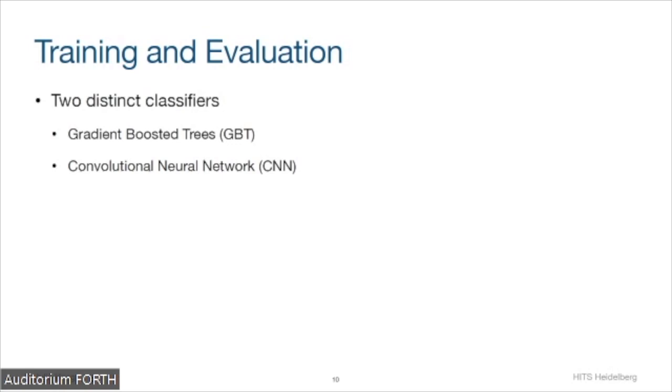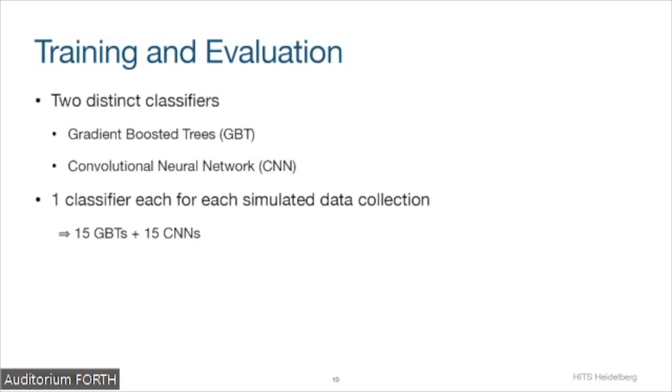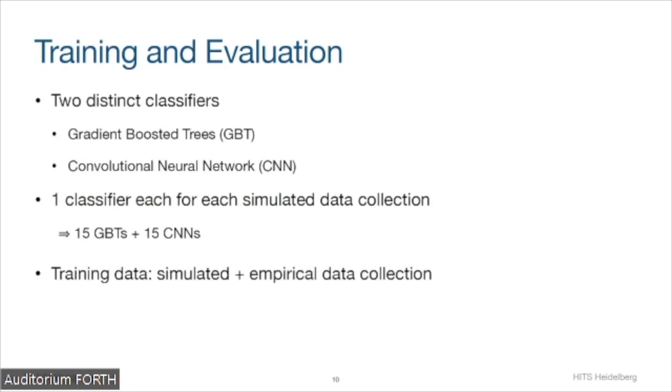And also CNNs require only minimal data pre-processing, so we don't need the handcrafted features as we need for the gradient boosted trees. We trained 1 classifier each for each of the simulated data collections independently. So this is a very important part. We trained all classifiers independent of each other. So we, in the end, obtain 15 trained gradient boosted trees and 15 trained convolutional neural networks.